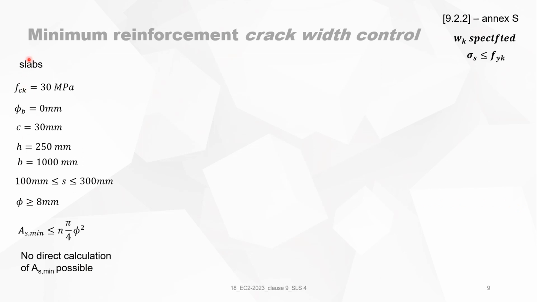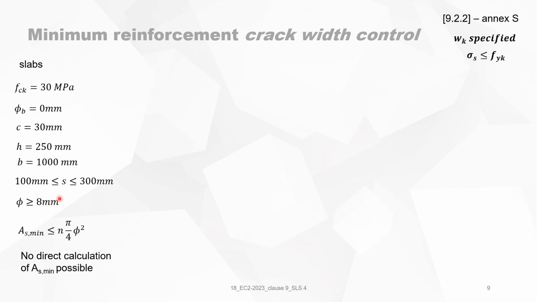Now we will look at slabs. Maybe with slabs it is different. We have fck is 30 megapascal. The stirrup diameter is 0 because we are talking about the outermost layer of tensile reinforcement. Concrete cover is 30 millimeters. We take a slab with a depth of 250 millimeters.